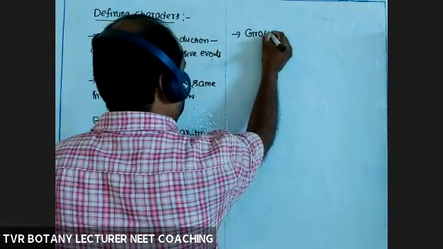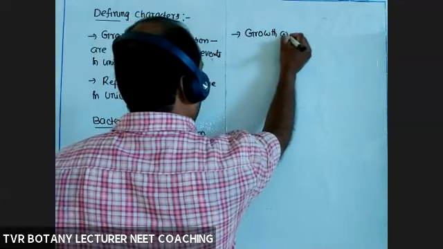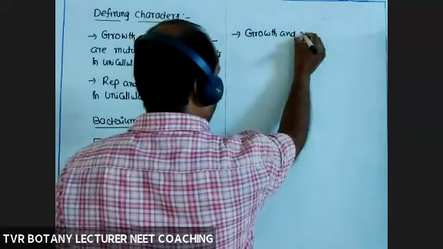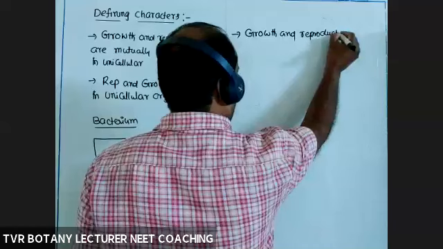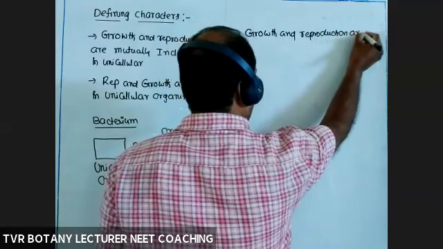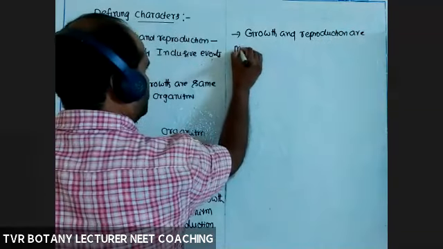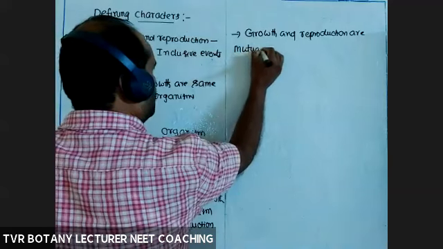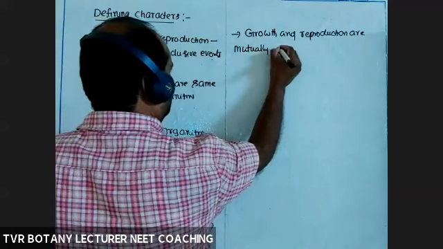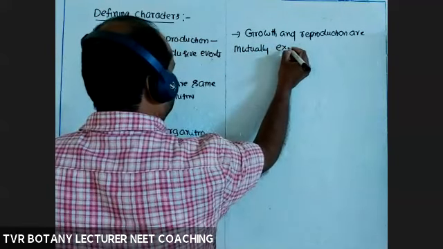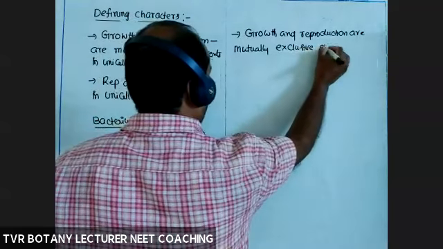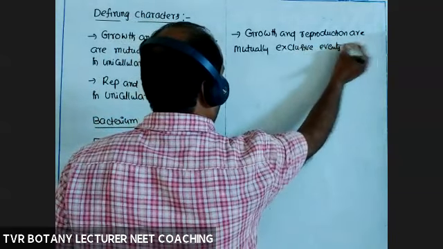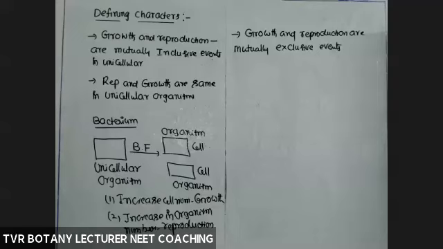And the same statement in the case of multicellular organisms: growth and reproduction are mutually exclusive events. Exclusive means separate.